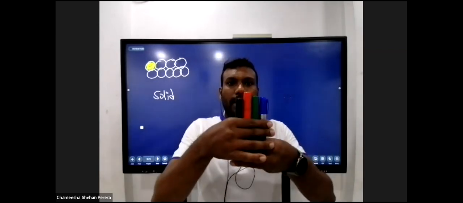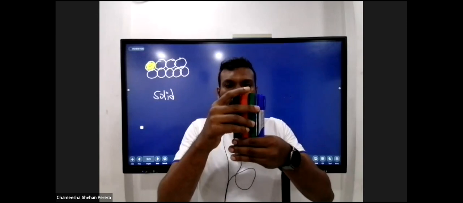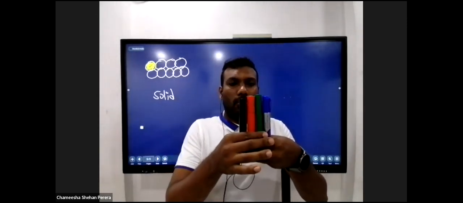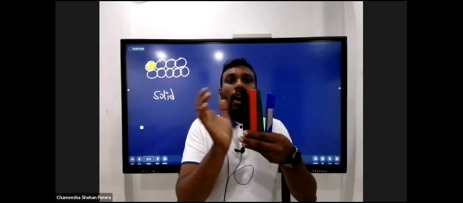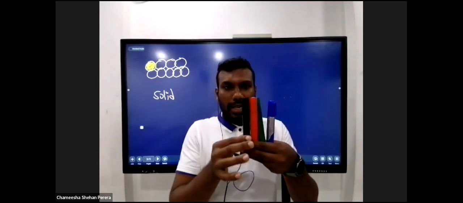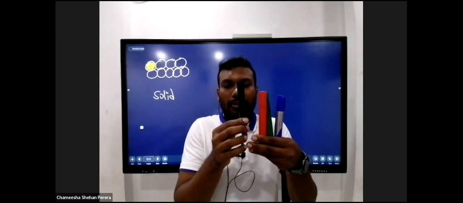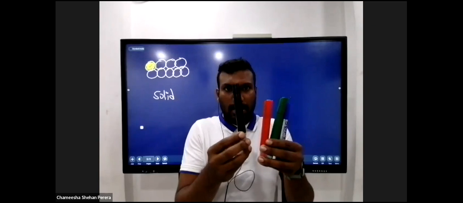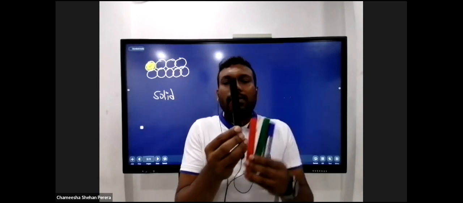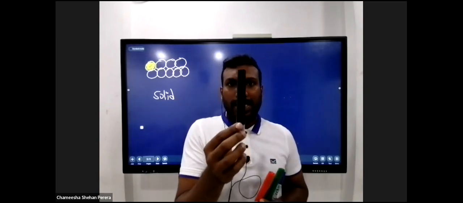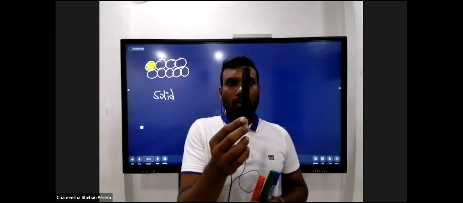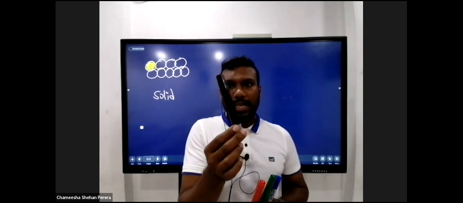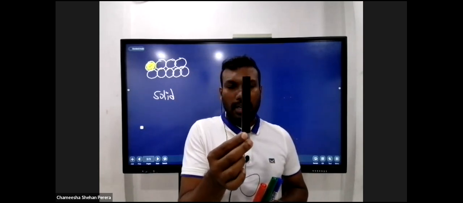So if I transfer energy to the solid atoms here, they don't have a large amount of energy now. If I offer some amount of energy, just imagine I'm offering some energy to this black marker, this atom, then it will do a motion like this. This is its original position. It will move to this side, then it will move back to this side, and then it will come back to the initial point.